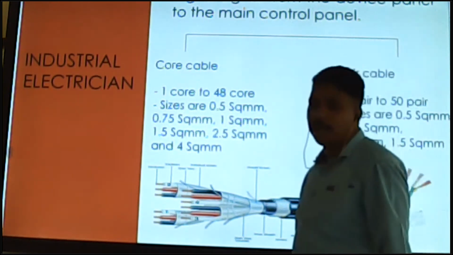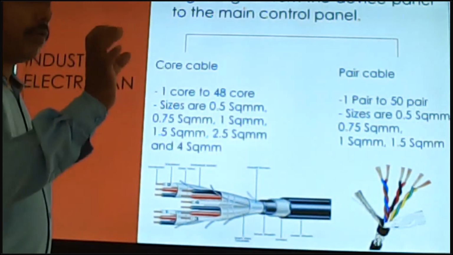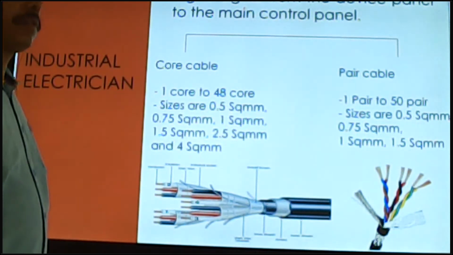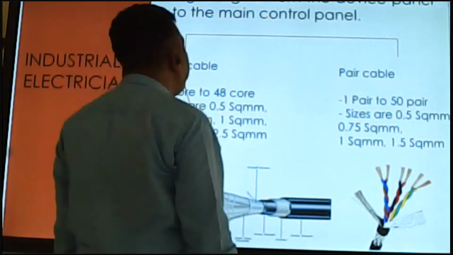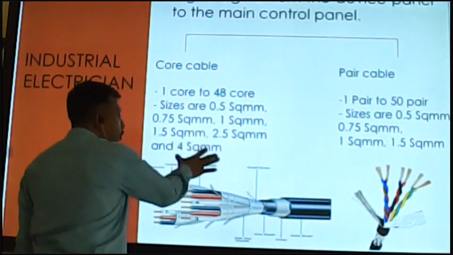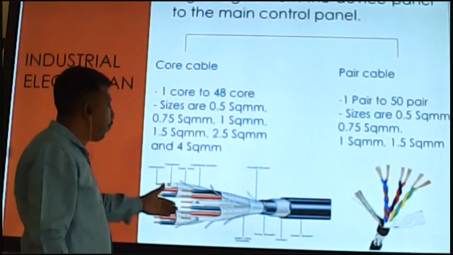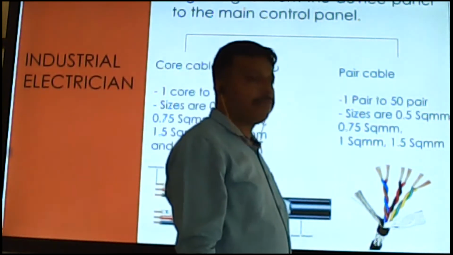Pair cable is coming up to these sizes, because pair cable we can use mostly in digital signal systems. We can also use it in controlling systems of devices and equipment or any panel.